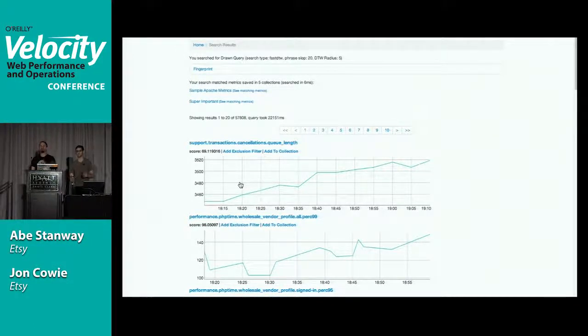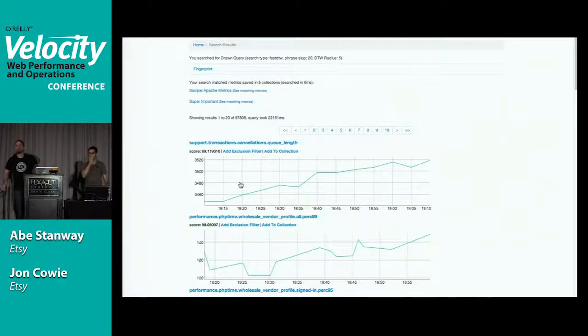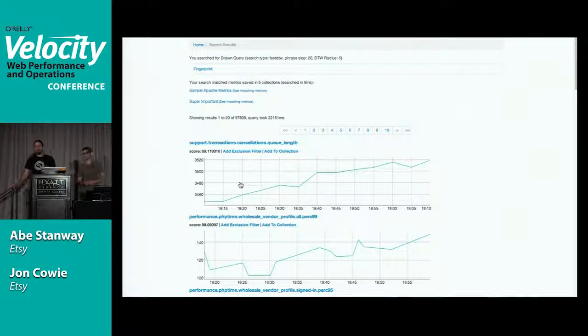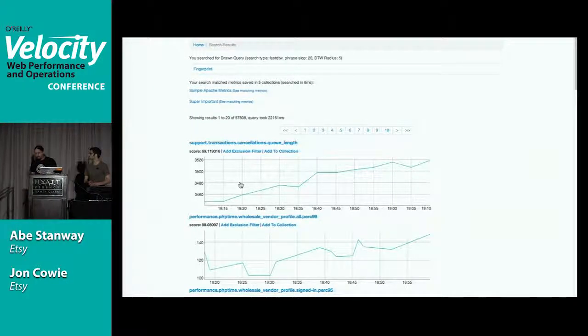Have you thought about taking into account past correlations? So if you know two things correlated in the past, have you thought about prioritizing them? So the question was, have we thought about past correlations? Two-part answer. One, you can sort of do that with collections. If you notice the past correlation, you can store it away and we will account for that.